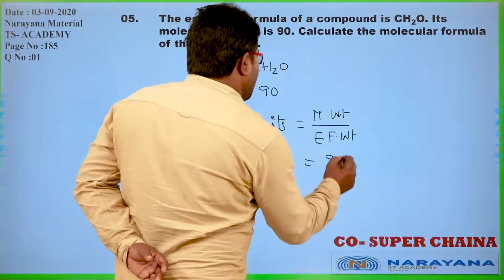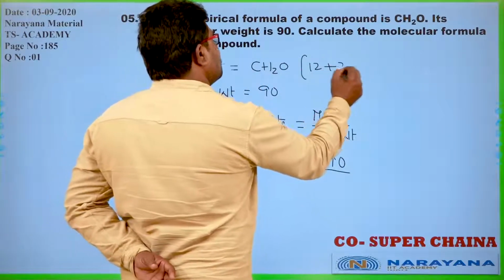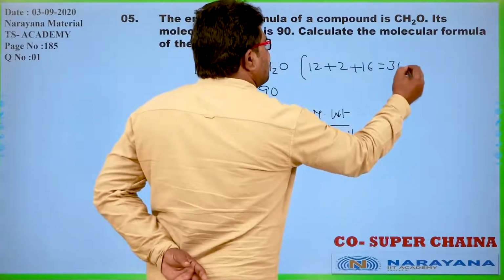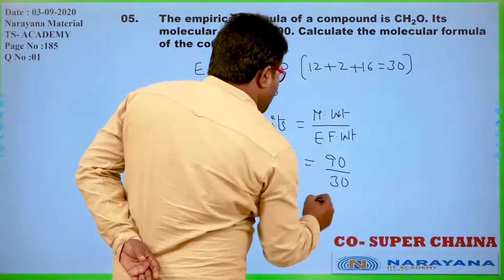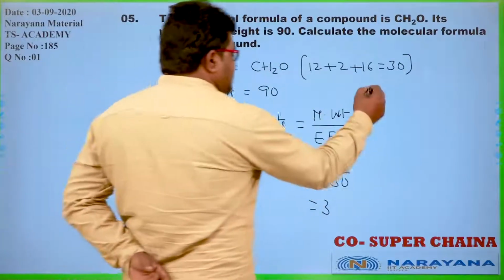The molecular weight is 90. What is the empirical formula weight? 12 plus 2 plus 16, how much is it? It is 30. So the number of empirical formula units is 3.